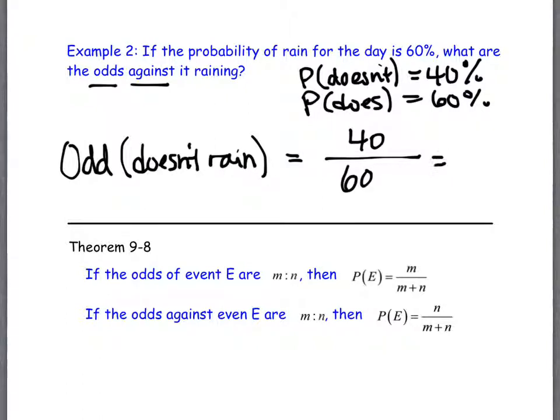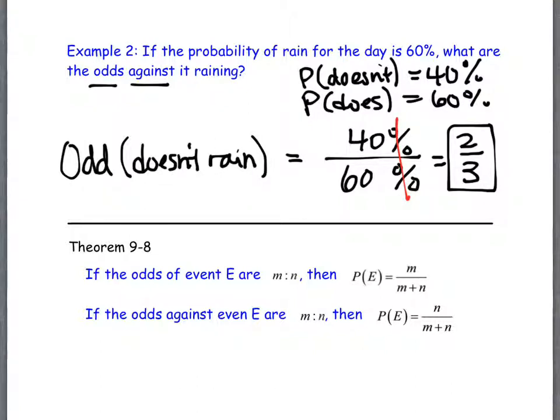And then if we reduced this, what would we get? 2/3 is correct. Very good. So the odds against it raining, or the odds that it doesn't rain, is actually 2 to 3. So we don't need to worry if there's a percent under like. Well, they would cancel out. This is like a fractional thing. So it doesn't end up actually mattering. You're right.